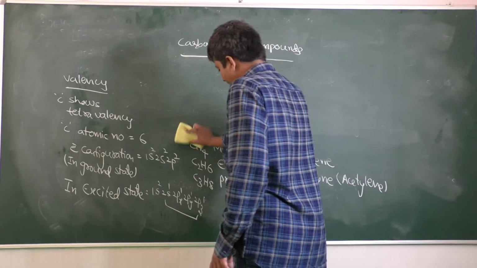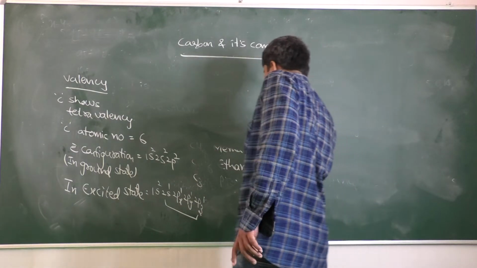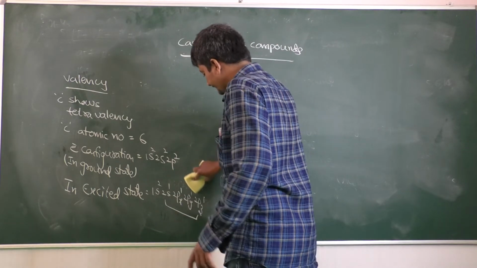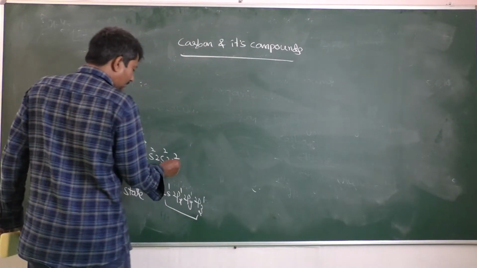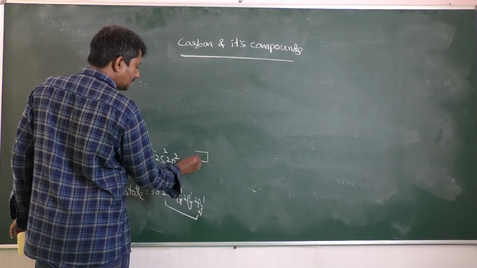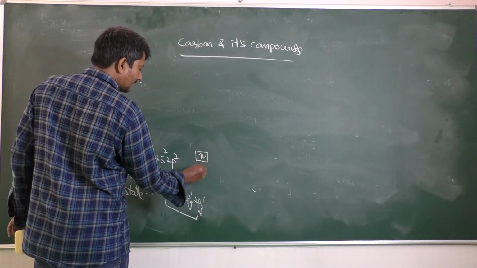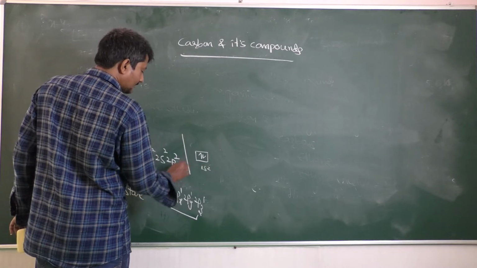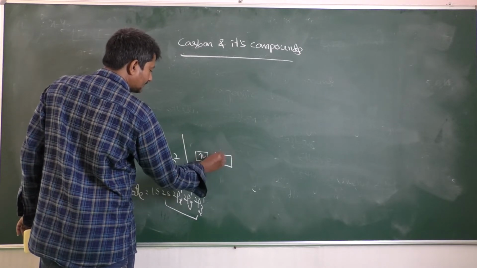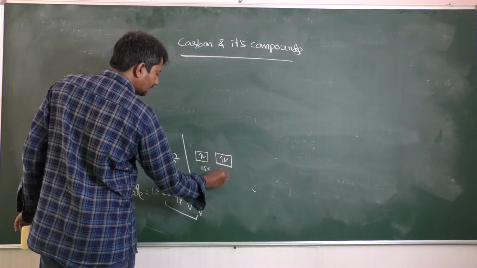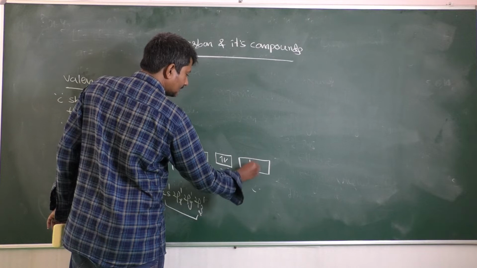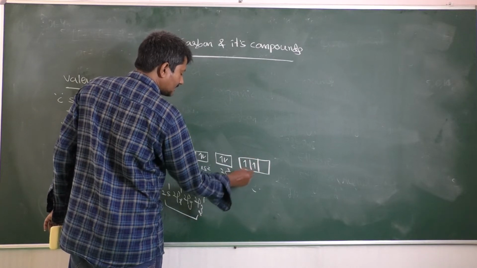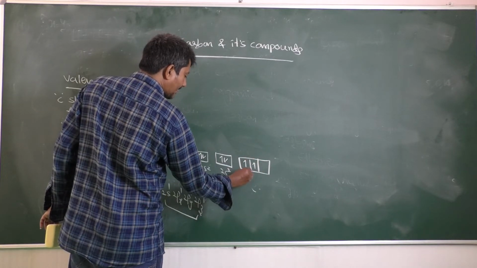This can be shown by a diagram, with respect to the electrons present in the orbitals. I am taking 1s2, 2s2, 2p2. 1s2, next 2s2 with 2 electrons, then 2px1, 2py1.